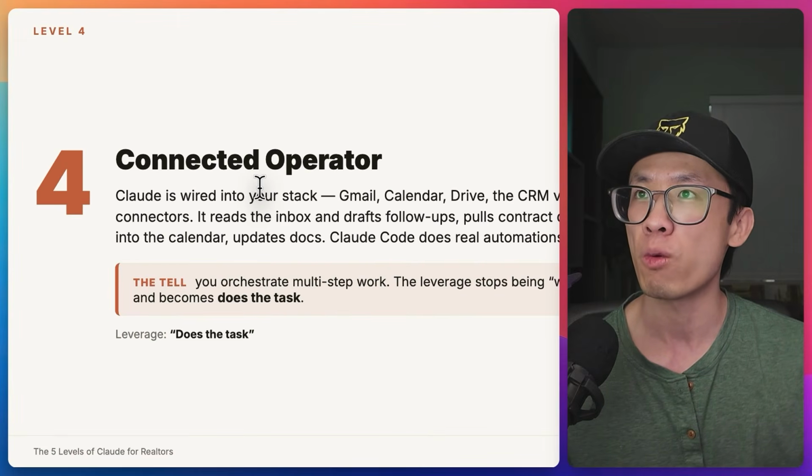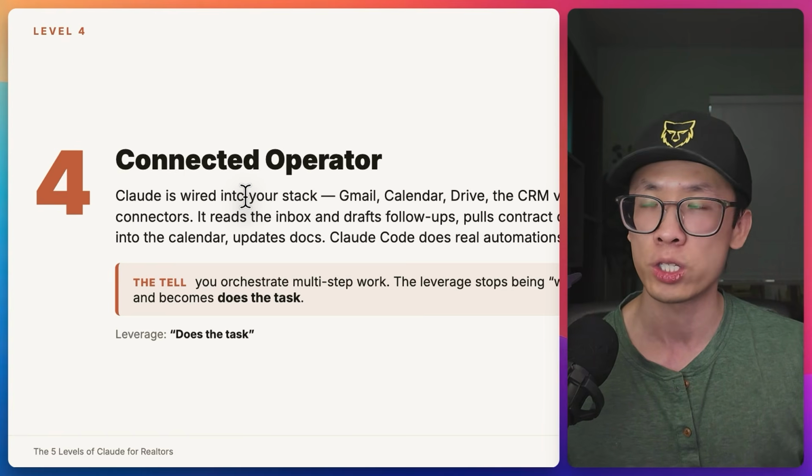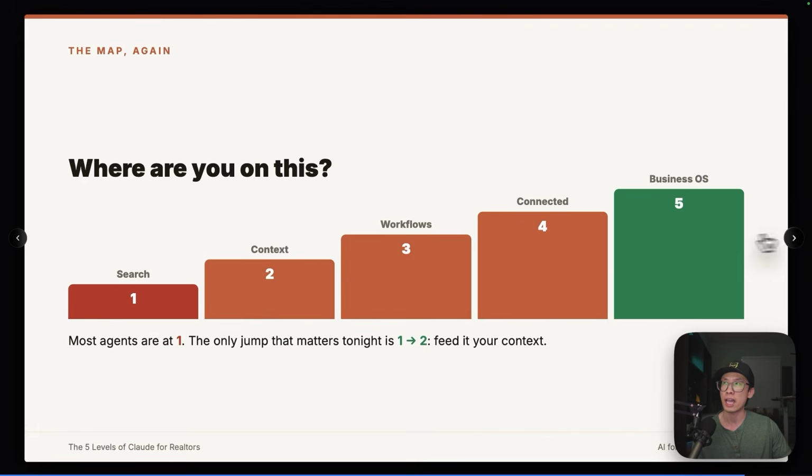Right here at level 4 where I am, I still got to be the one who feeds the data back to the agent to let them understand. If you're interested in learning how to do that, this is exactly what we talk about, how we can go from level 1 and eventually get to level 5 in the real estate AI society.